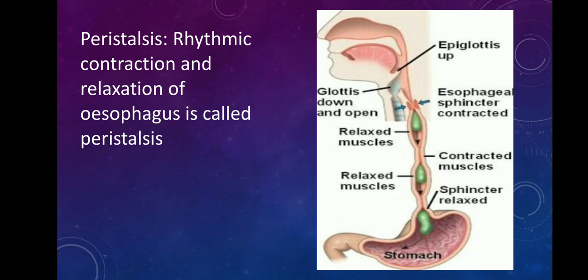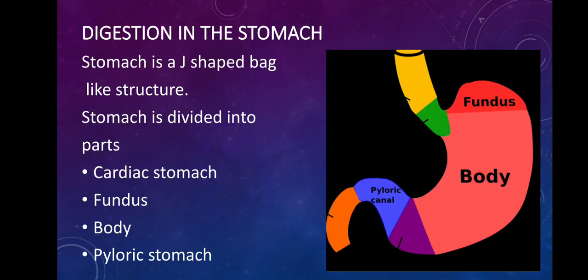All right, now the food from the buccal cavity through the pharynx will enter into the esophagus. Once the food reaches the esophagus, it contracts and relaxes in a rhythmic manner. This process by which the esophagus contracts and relaxes rhythmically is known as peristalsis. Then slowly the food will move into the stomach.